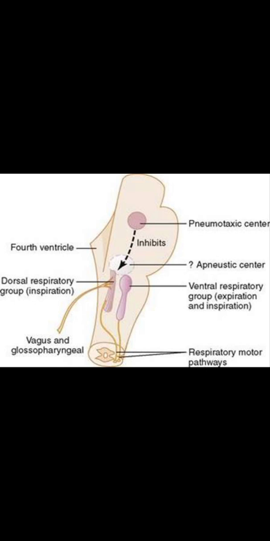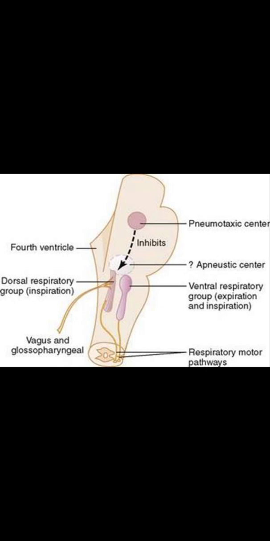The inspiratory signal is a ramp signal, as it begins weakly and increases rapidly in a ramp manner for about 2 seconds and then ceases abruptly for approximately the next 3 seconds. These motor nerve fibers, phrenic and intercostal, cause contraction of the diaphragm and intercostal muscles, and their combined action expands the lung and inspiration takes place.